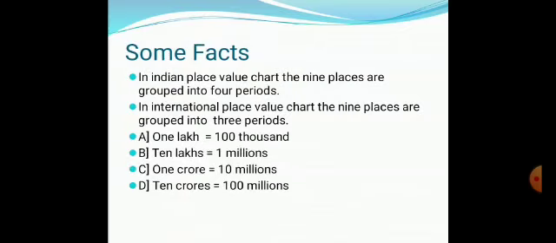In the international place value chart, the 9 places are grouped into 3 periods. And 1 lakh is equal to 100,000, 10 lakh is equal to 1 million, and 1 crore is equal to 10 million, 10 crore is equal to 100 million.